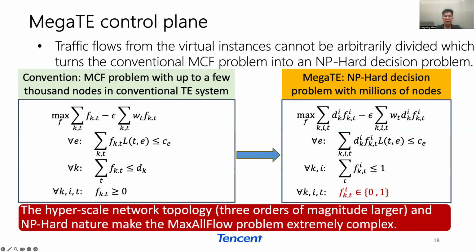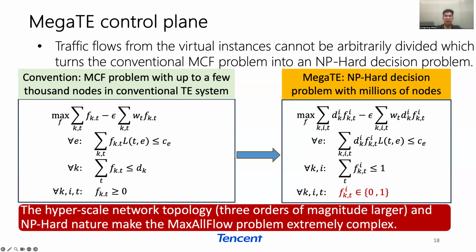As for the control plane, since we address the TE problem at the granularity of virtual instance endpoints, we assume that the traffic flow from an instance cannot be arbitrarily divided. The main reason is that there will always be multiple flows between an endpoint pair. Routing those flows from the same endpoint pair over multiple paths would lead to unstable latency, degrading the application quality of experience. This turns the conventional multi-commodity flow problem into an NP-hard decision problem. The audience can refer to the paper for more details.